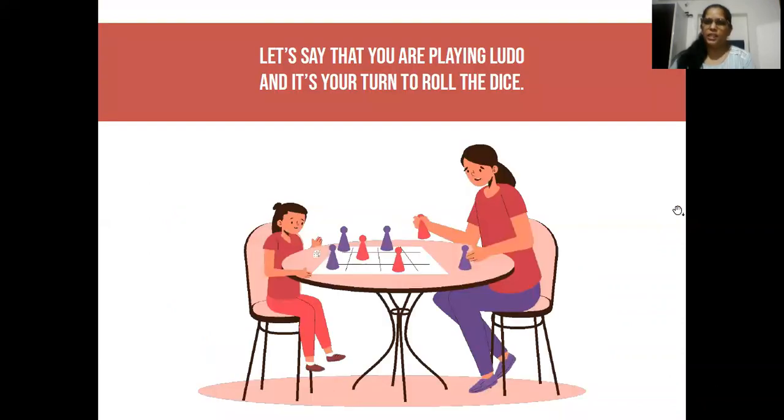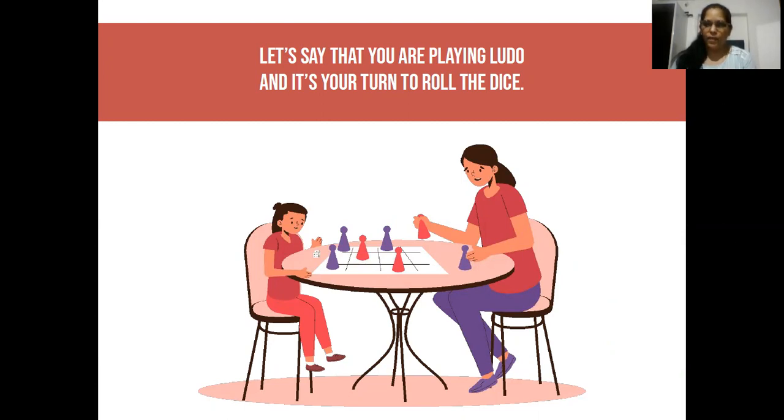So let's take an example of a Ludo game, right? You all play Ludo at your home with your family members, right? So we are taking that example so that you can relate with the probability. Now just think that you are playing Ludo with your mom at home and you are about to win, and now it's your turn to roll the dice.